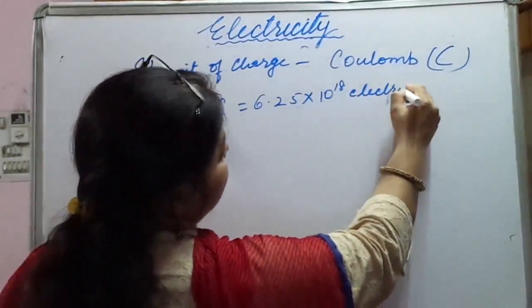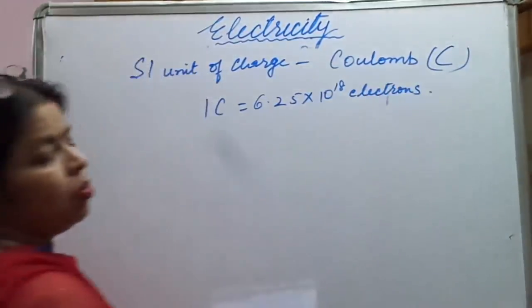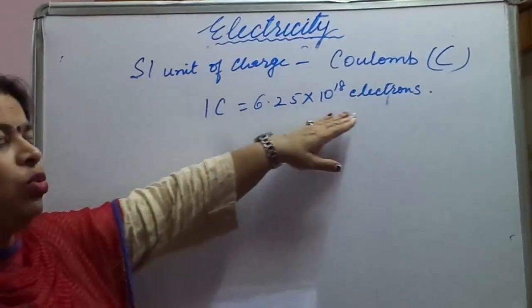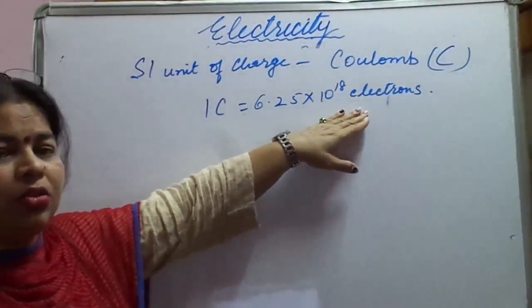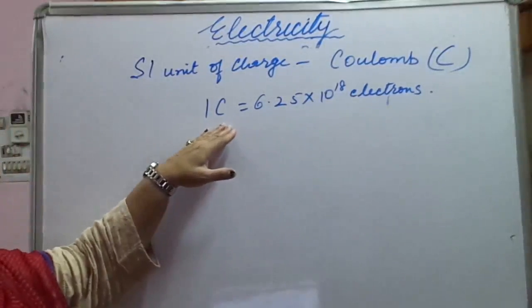When 6.25 into 10 raised to power 18 electrons are all together, then we say 1 coulomb charge is produced.